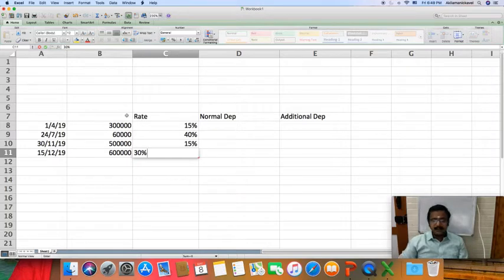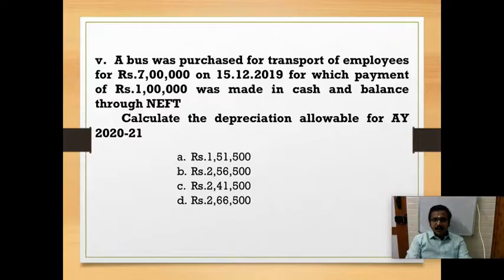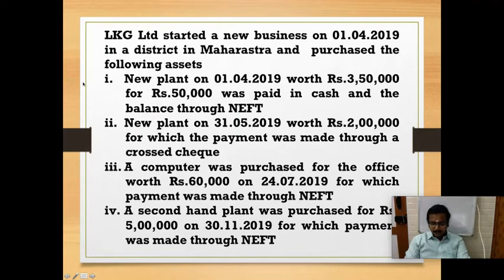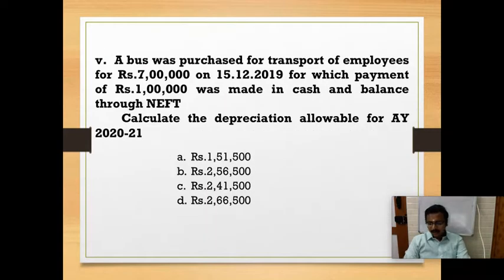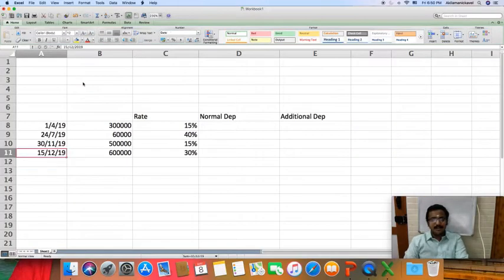Okay. So additional depreciation for second hand plant, there is none. For second hand plant we cannot claim any additional depreciation. And in case the asset is installed in the office premises, we cannot claim additional depreciation. And additional depreciation is also not allowed on motor vehicles. So for bus also we cannot claim additional depreciation.